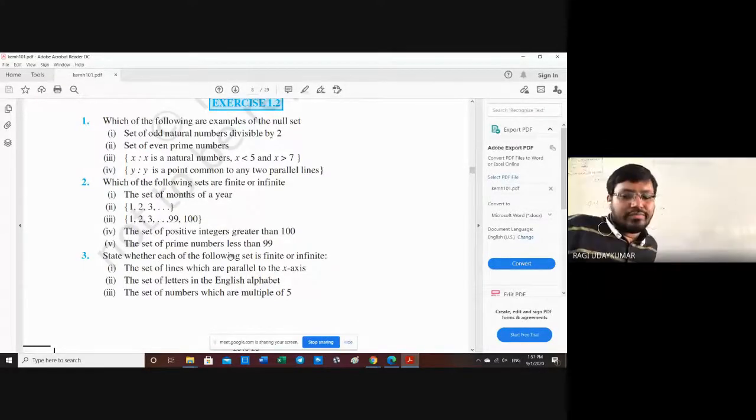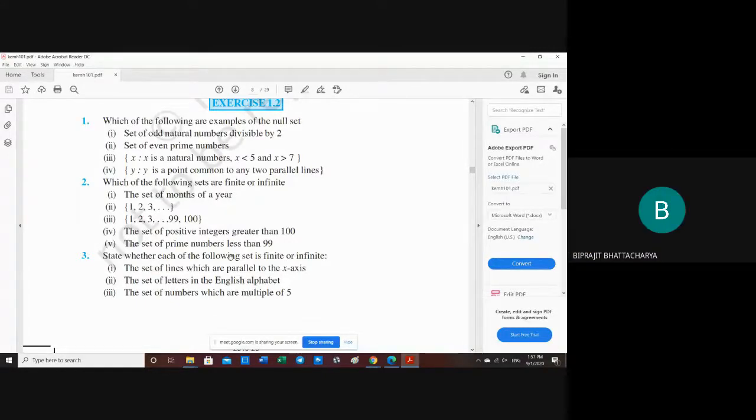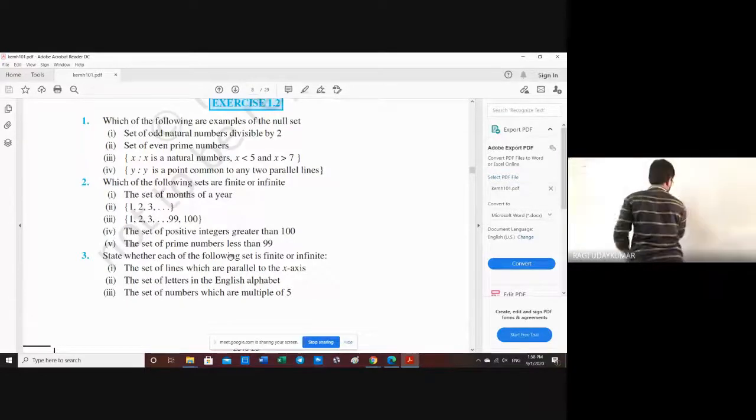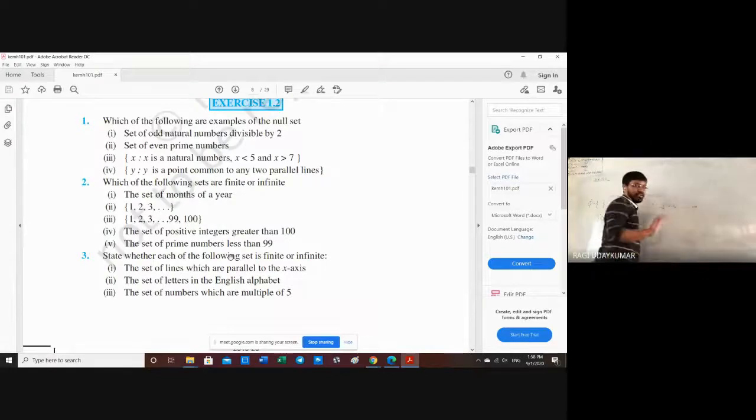Sir, if instead of 99 and 100 the infinite sign was given, would we take it as finite or infinite? Infinite, probably, sir. See, the infinite symbol will not be given to you like that anytime. That is wrong. Some students are representing it, but in any standard book, it will not be written to you 1, 2, 3 and so on, that's infinite, like this will not be written. Do remember that.